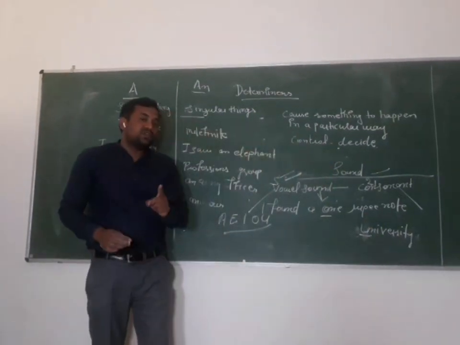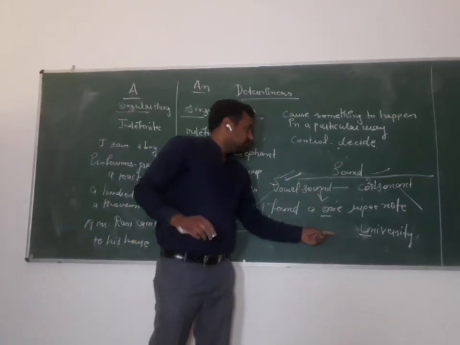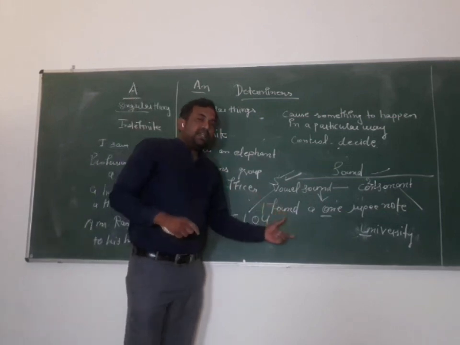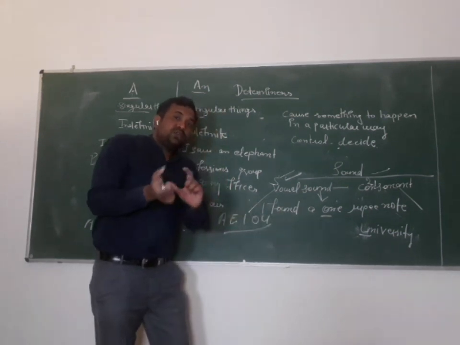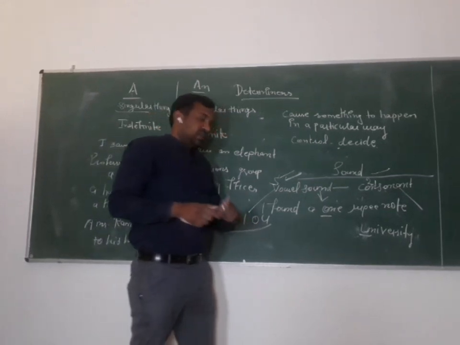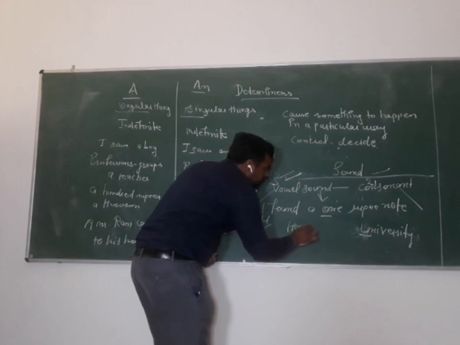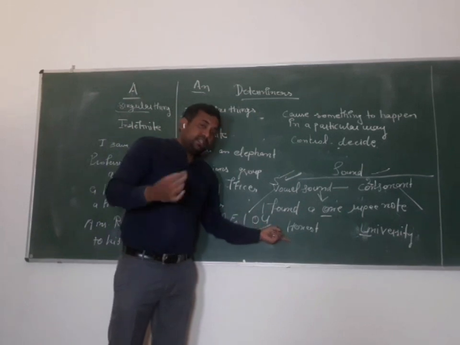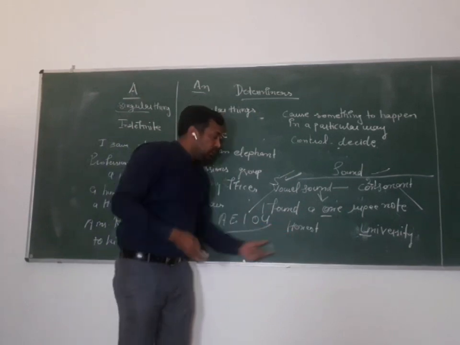And this sound is a consonant. We will not use an here. We will use a here. Similarly, even if the word does not begin with a vowel, but the sound is a vowel sound, we use an there. Like I give you an example. Honest. Honest word. You have heard. Now see, H is not a vowel, but the opening sound is.